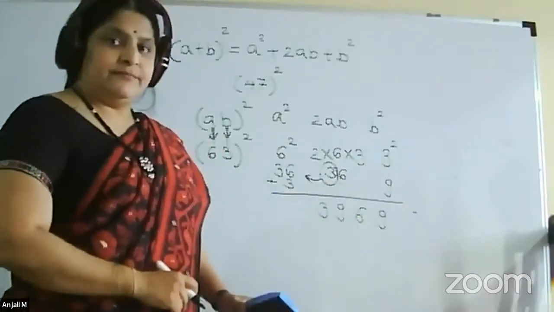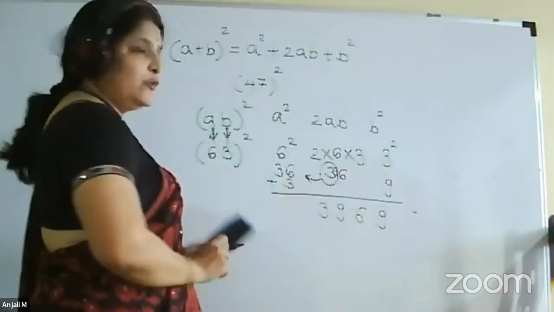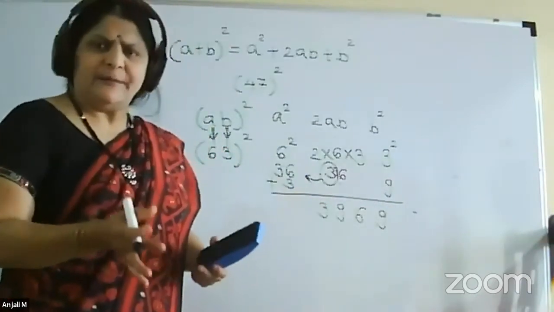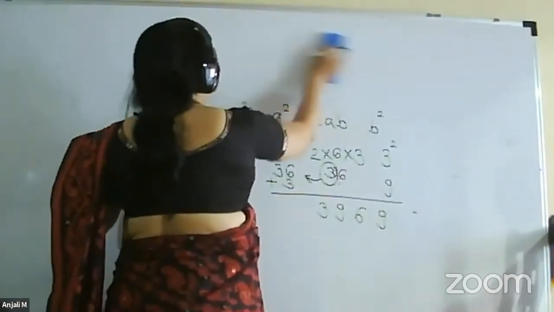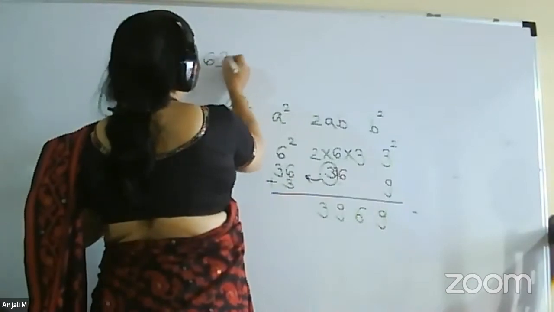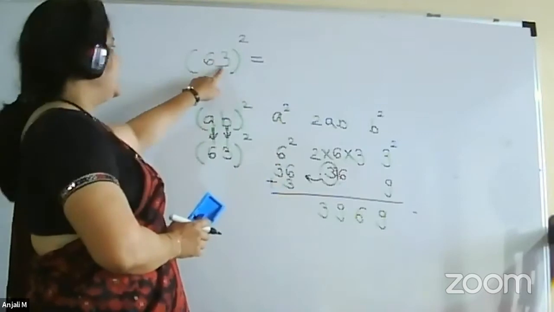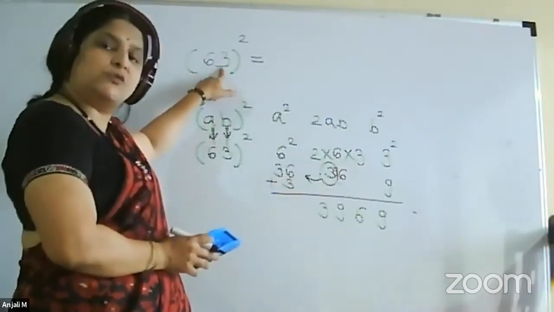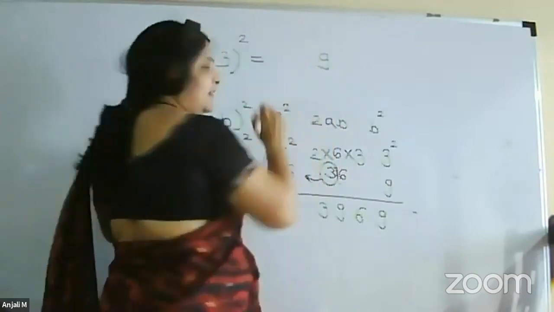3969. Now I will tell you, instead of writing all this, how to do it manually or orally. So again, just come to this problem. The method is in front of you, but we will not write all the steps. See here, 63 square. So now consider the unit place, do the square of it. So 3 square, 9. So directly write 9 here.